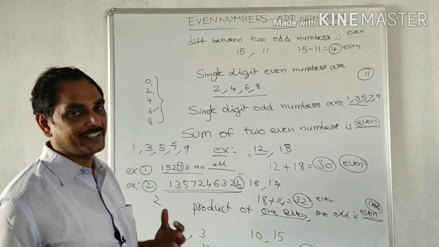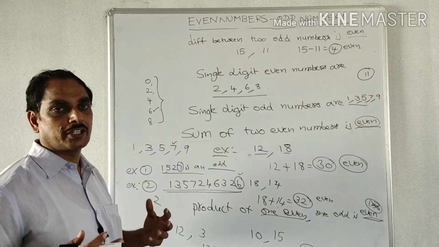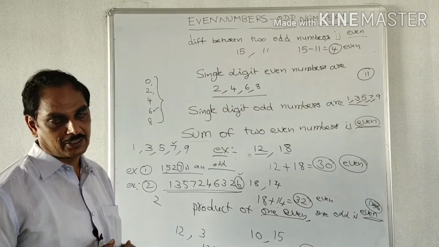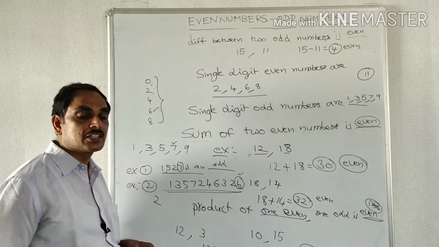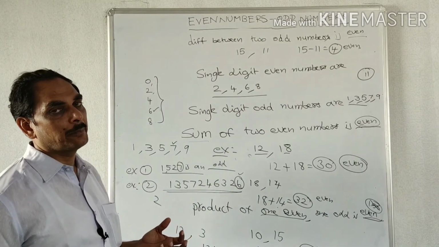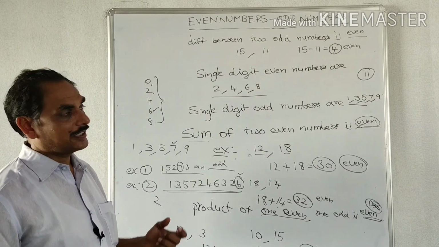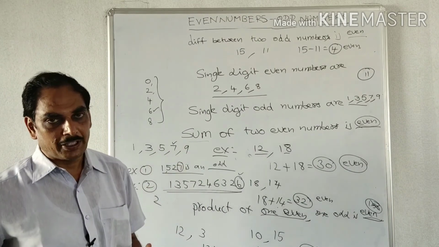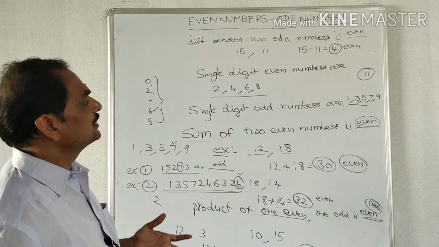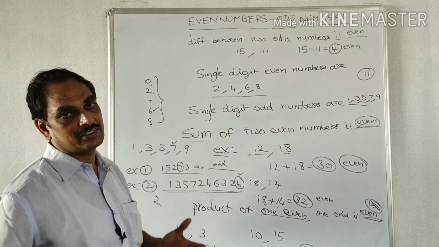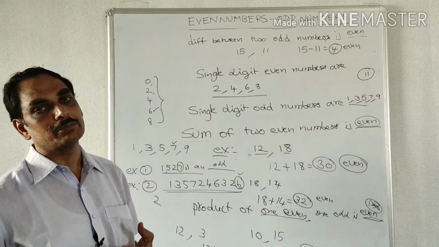In this session we discussed natural numbers. What are natural numbers? 1, 2, 3, 4 and so on are called natural numbers. And even numbers: a natural number which is divisible by 2 and gives a remainder 0 is called an even number. Next, an odd number is a natural number which is divisible by 2 and gives a remainder 1. Next, some single digit even numbers and single digit odd numbers. What are single digit even numbers? What are single digit odd numbers?